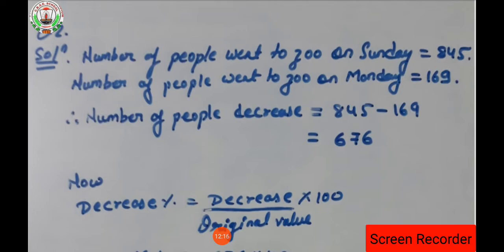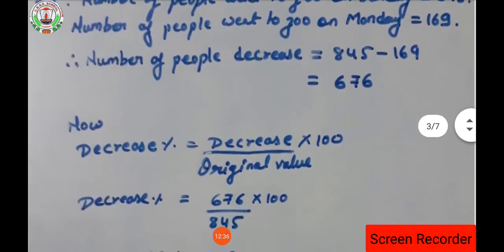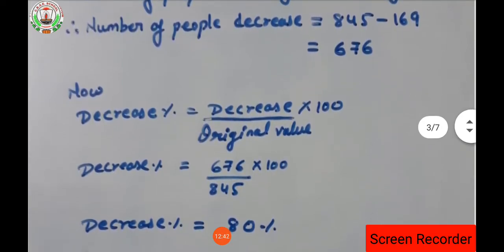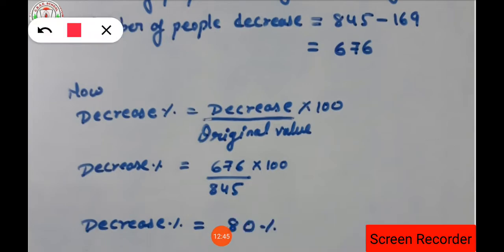So question number 2 is talking about the number of people who went to the zoo on Sunday, which is 845, while the number of people who went to the zoo on Monday is 169. As I told you, the number of people decreased, so we have to find the percent decrease here. How many people decreased? For that, the number of people who went on Monday will be subtracted from the number of people who went on Sunday. So while doing the subtraction, the answer will come 676. So 676 is the value of decrease.